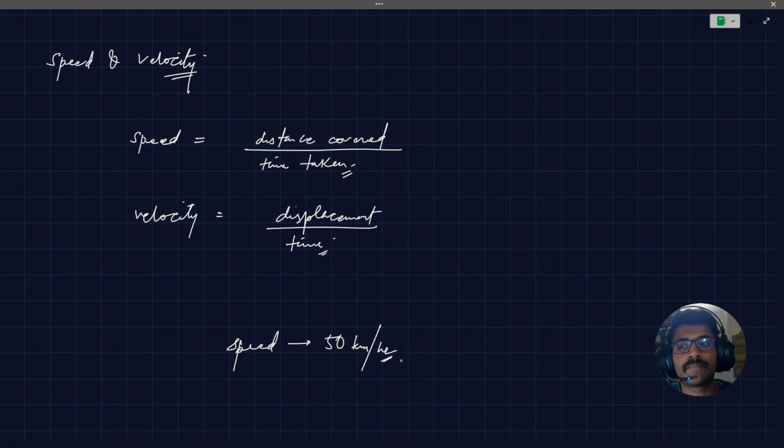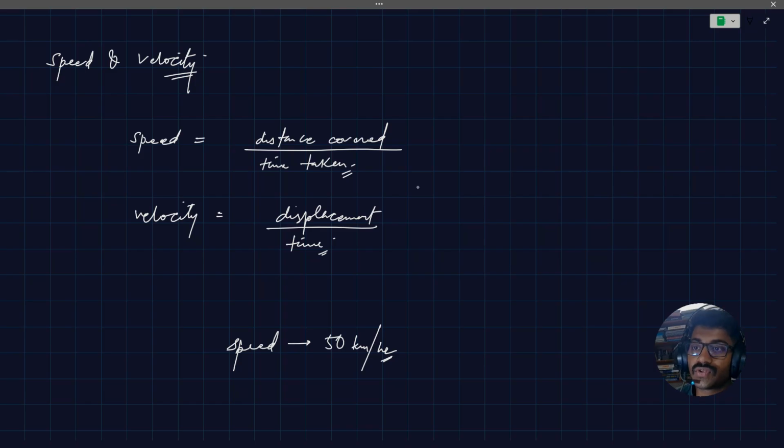Now the question arises: was the speed of the vehicle 50 kilometers per hour throughout the entire journey? I guess not, because it's a vehicle, and at times maybe you are stuck in traffic, so your vehicle might not be moving at all. And if you're on a highway, maybe your vehicle is going 80, 90, 100, 110. So the speed of 50 kilometers per hour that we calculated is actually the average value.